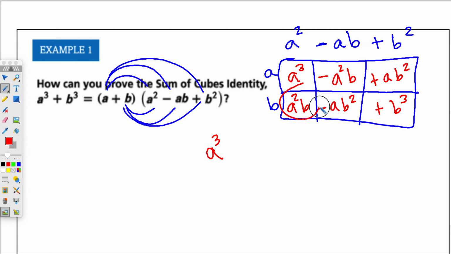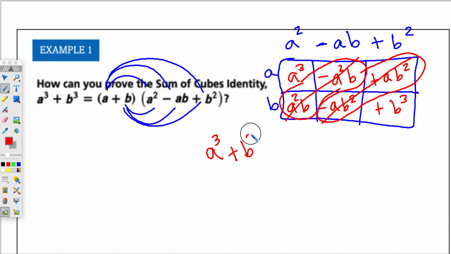Now, if you look along the diagonal, you usually see like terms. So I have 1A squared B minus 1A squared B. Those cancel. I have negative AB squared plus AB squared, and those cancel. And then I'm just left with B cubed. So when I distribute and simplify, I do get back to A cubed plus B cubed.